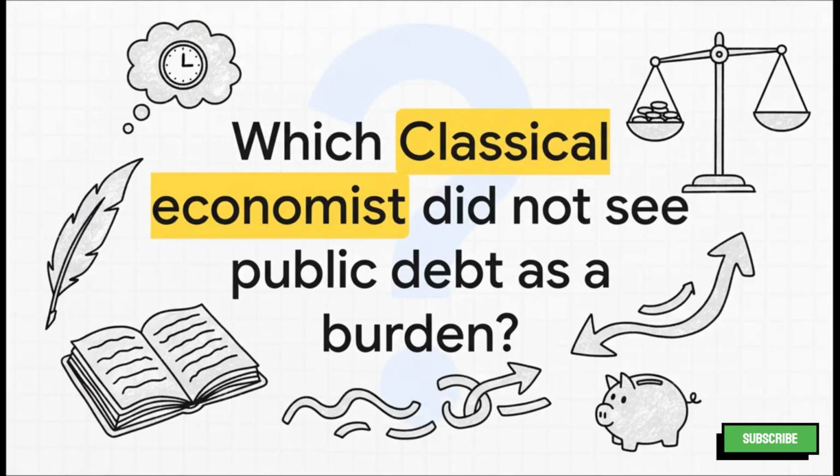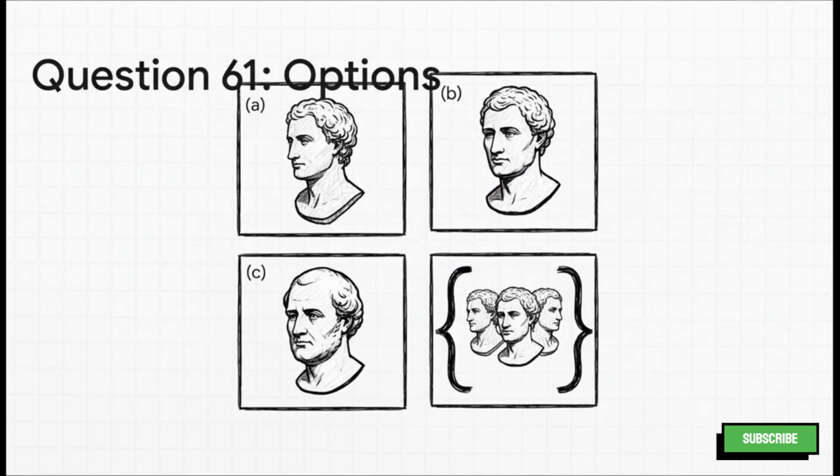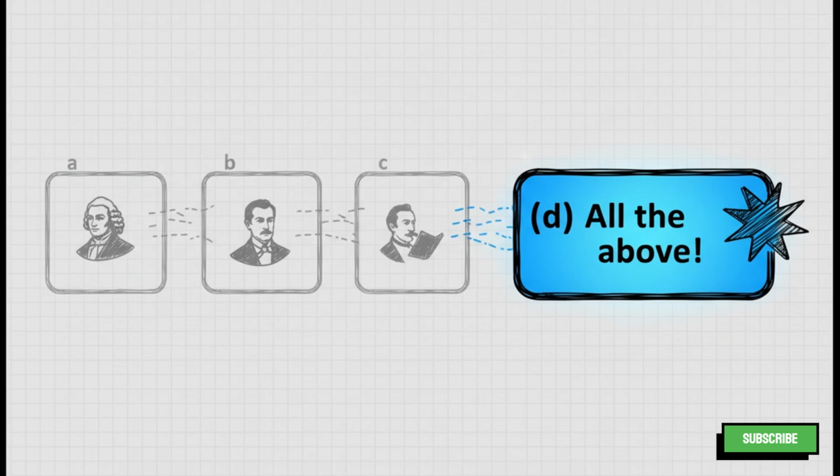The question is, which classical economist did not consider public debt, or sarvajanic rin, to be a burden? And your options are A, Adam Smith, B, David Ricardo, C, Malthus, or D, all of the above. What do you think? And the correct answer here is D, all of the above. Yup, that includes Adam Smith, Ricardo, and Malthus.